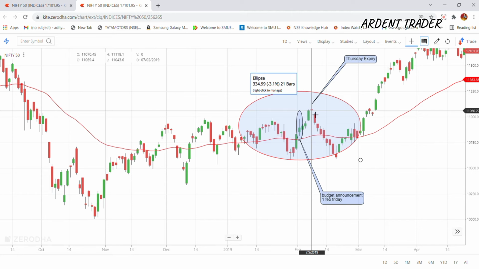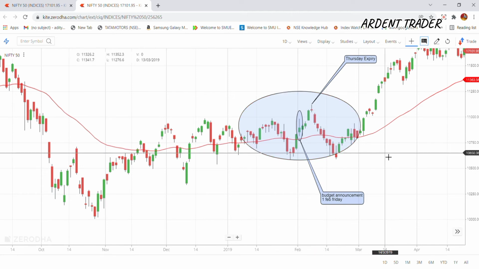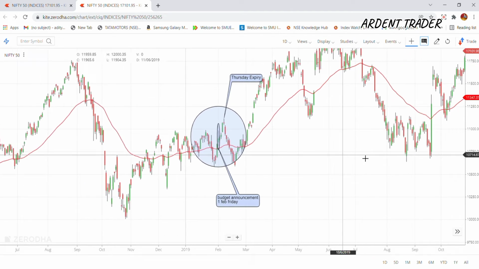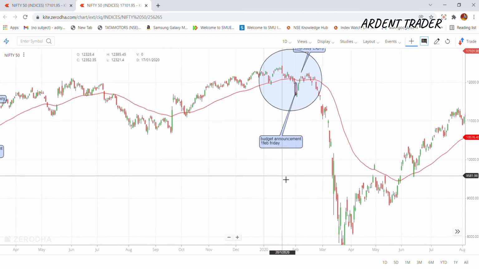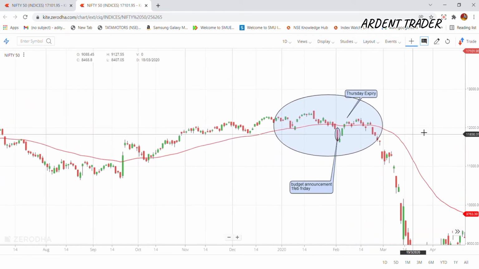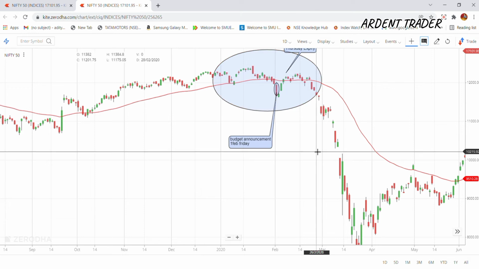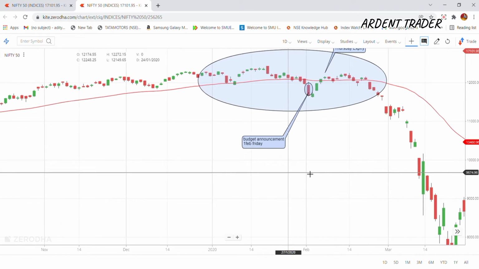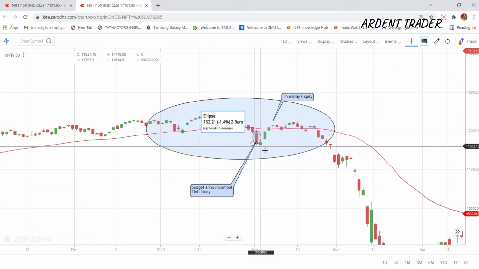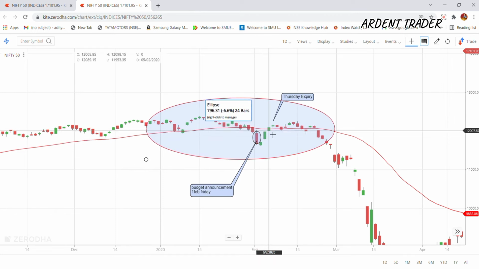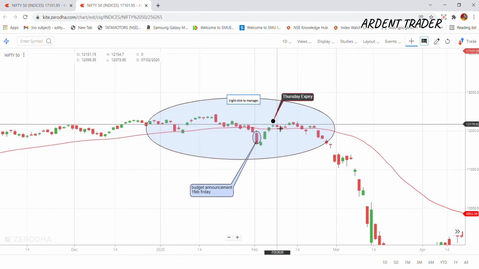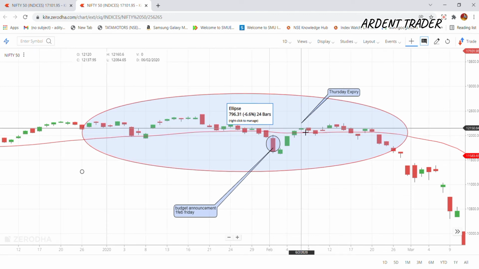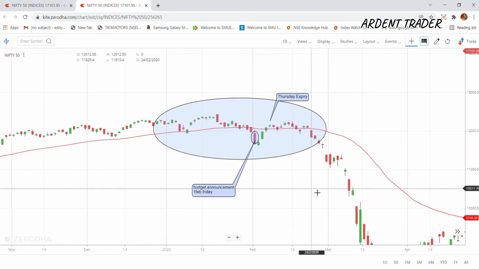Whatever be the reason, looking into the past data, what it is showing is that Nifty is not giving a very good movement on the day of the expiry. And in 2020, which was the year of pandemic, you all are aware, you can see the fall. But before the fall, on Friday, that was on 1st February, budget was announced. And after that, Monday, Tuesday, Wednesday, you can see continuously a very good rally was given. And on the Thursday expiry, the movement is not much. You can see the candle is like doji only.